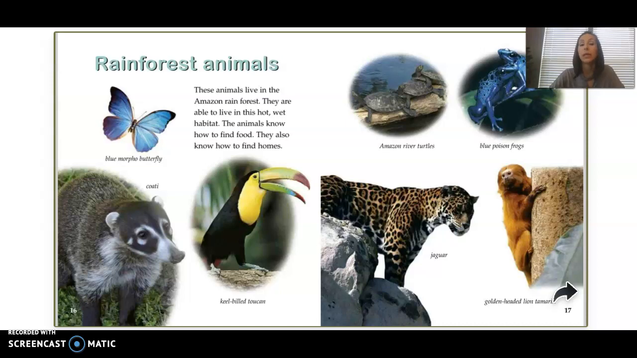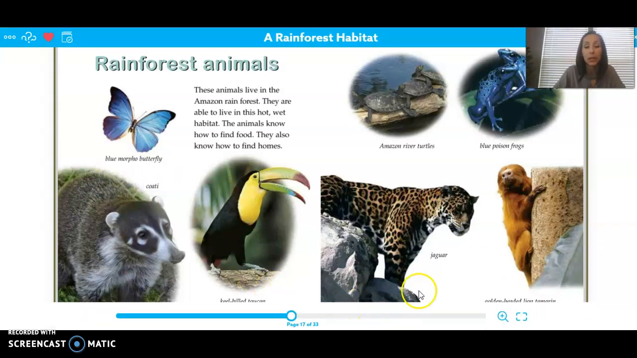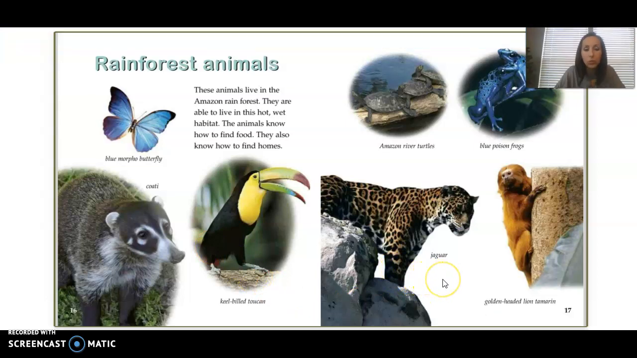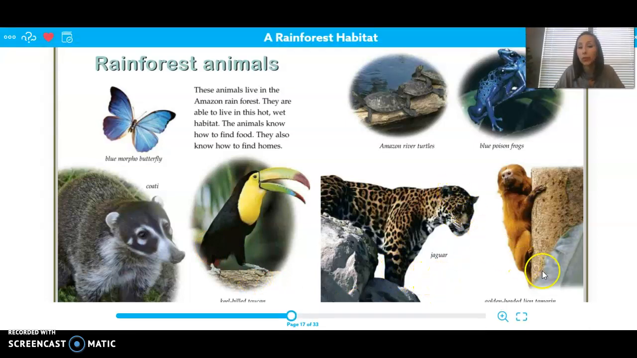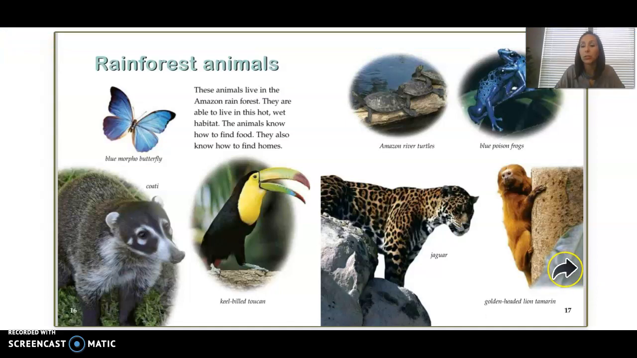Rainforest animals. These animals live in the Amazon rainforest. They are able to live in this hot, wet habitat. The animals know how to find food. They also know how to find homes. So there's the blue morpho butterfly, the coati, the keel-billed toucan, Amazon river turtles, blue poison frogs, jaguar, and the golden-headed lion tamarin.